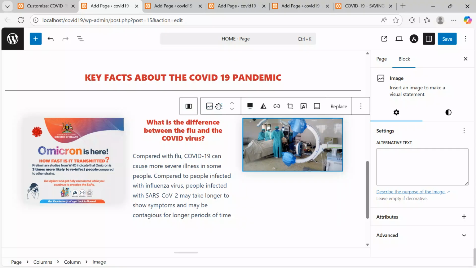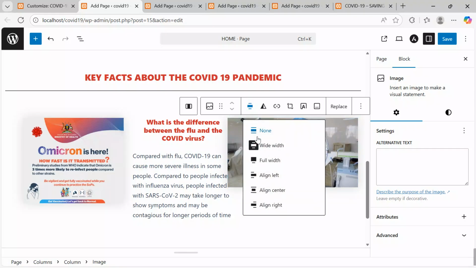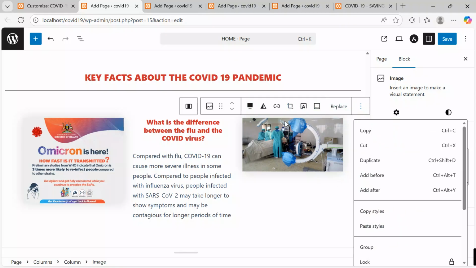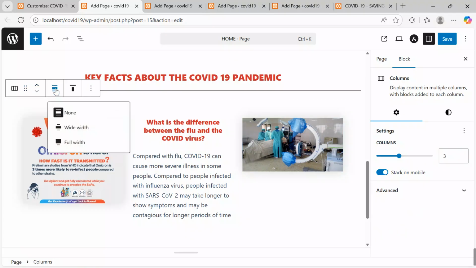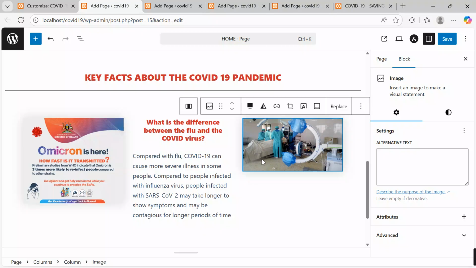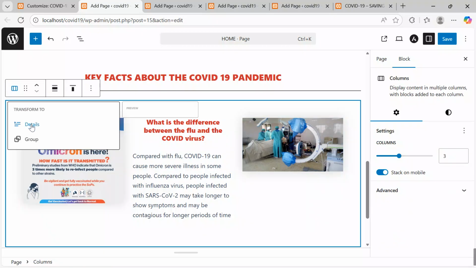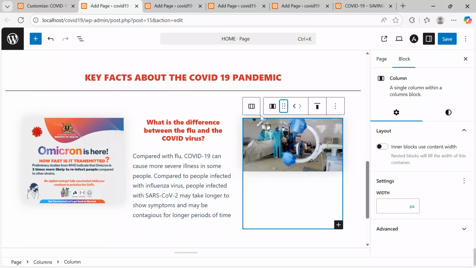So what can I add here? Should we take this as full width? What about wide? Align center. Okay, let's take it at full width, and then we can also keep it at that. What can we change to see that we get everything very well blended? Let me see. Okay, here click onto it. Click here. I want to keep it at okay. What can we add? Okay, let's keep it at that.